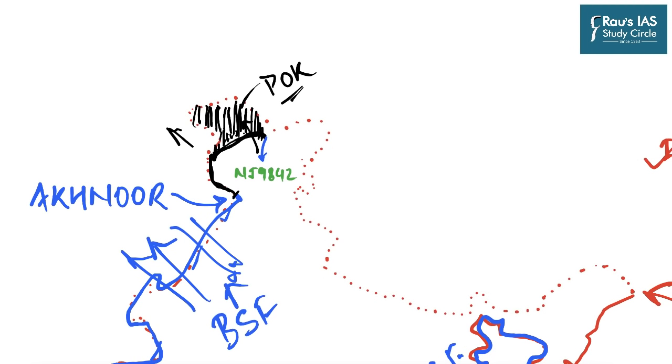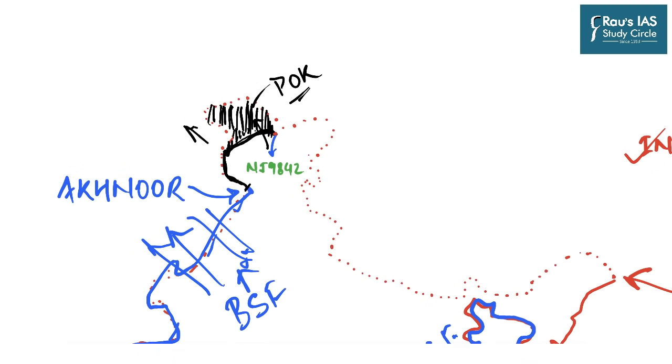Now, if you try to understand it on the map, there is a point on the LOC known as NJ9842 where the LOC ends, beyond which this whole region which I am shading in green color was simply not delineated because it is so inhospitable that no one thought anyone could even claim control over there, or could even go there, because it is Siachen Glacier.